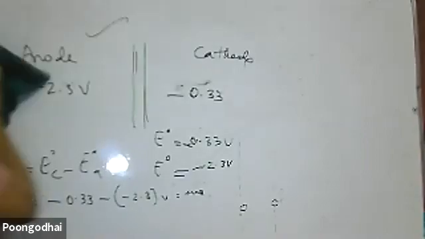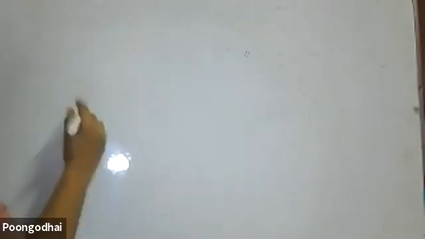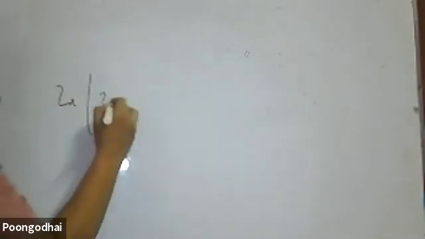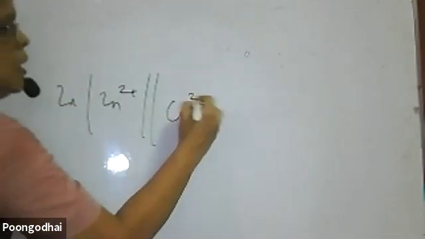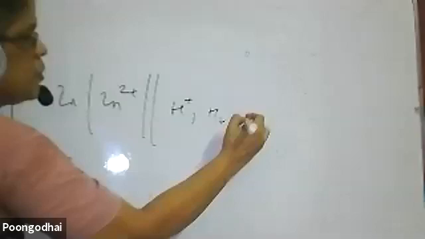Next step. These are the standard conditions: the solution is at 1 M concentration, then we use E naught cell. If the concentration is not 1 M, and it is of different concentration, then how do you work it out? For example, they give a cell: Zn, Zn2 plus, H plus, H2, Pt.